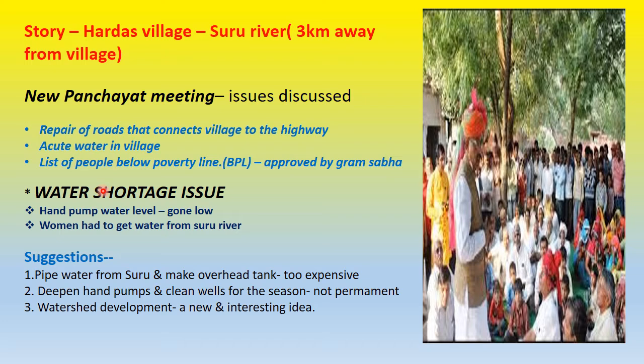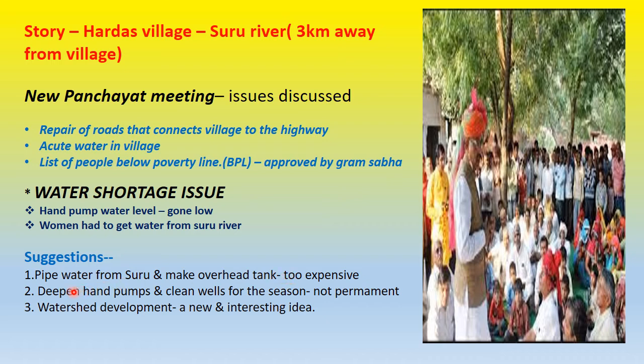Now let's look at the water shortage issue that was discussed during the panchayat meeting. The hand pump water level in the village had gone very low, and women were walking down to the Suru river, which is 3 kilometers away from the village, to get water for their household work. What was the suggestion that came up in the meeting? That a water pipeline from the river Suru should be made, and an overhead tank should be made for the village, but it turned out to be very expensive, so it was turned down.